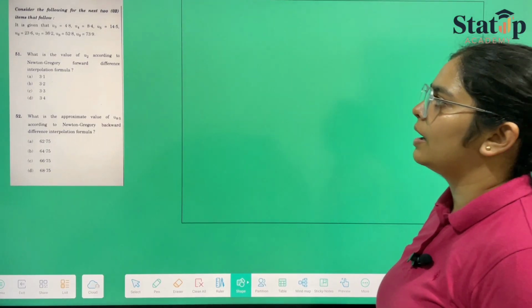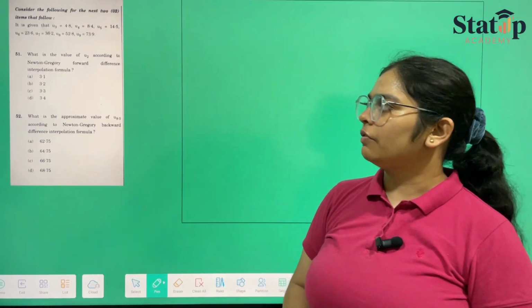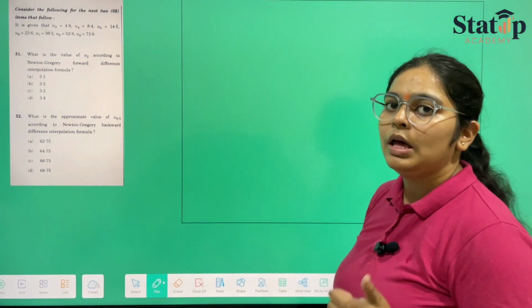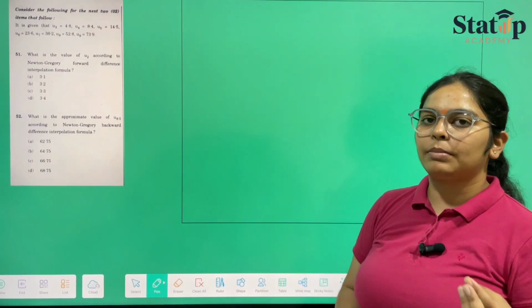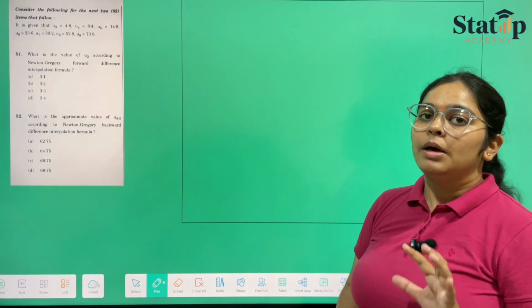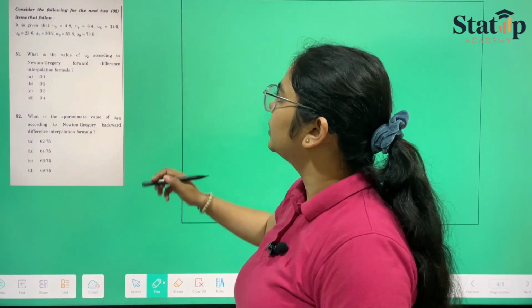The question is for Newton-Gregory's forward difference interpolation formula and Newton-Gregory's backward difference interpolation formula. The table for both of them will be one only, but the formula is different. Let us discuss how. So first of all, let us make the table.